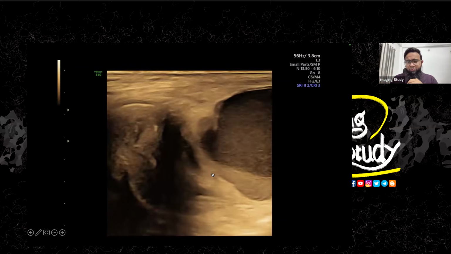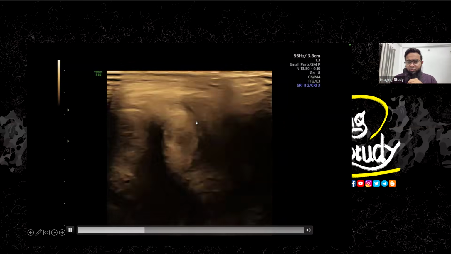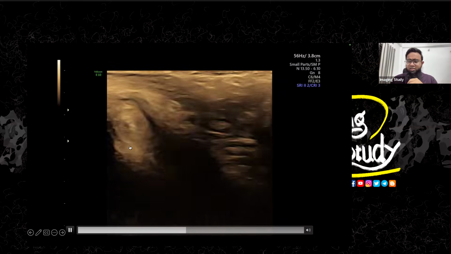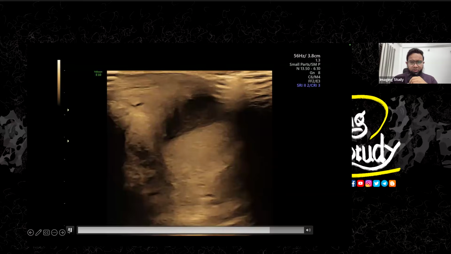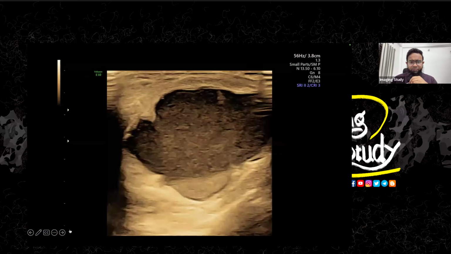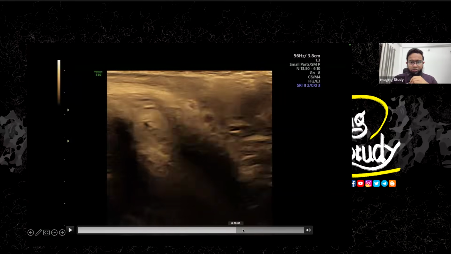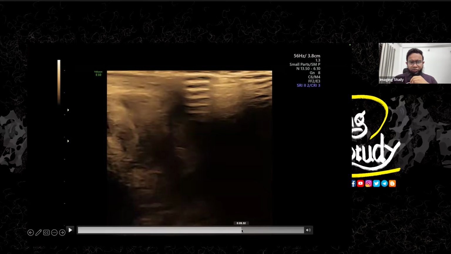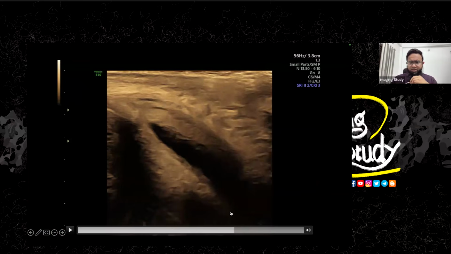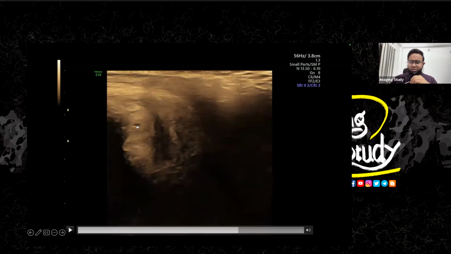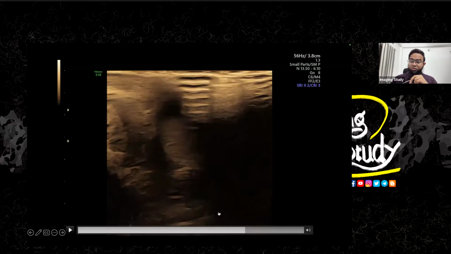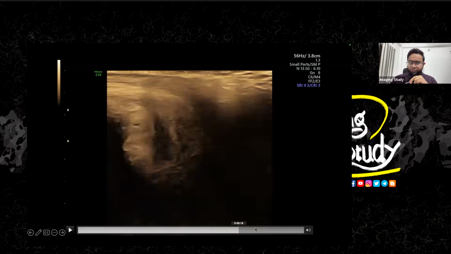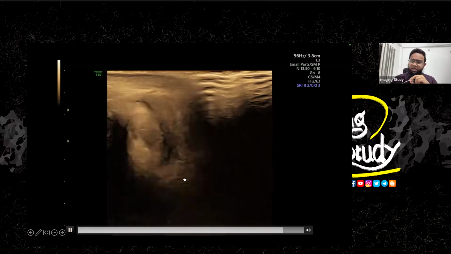So here's the lesion from a different angle, and you can see this is the corpus spongiosum, and in long section you can see the dilated urethra here. So it is getting compressed. Let me freeze a little. Sorry. So I think I have crossed that. So just to ensure you the actual view, you see this is the urethra. Look at here. So just here, this is the urethra. So this is the tiny part, and this is the lesion here, which is compressing the urethra. So that's why the proximal part is dilated. So this is a case of penile skin abscess.